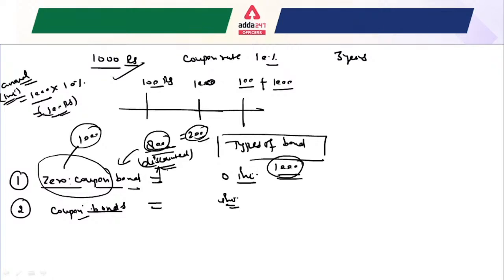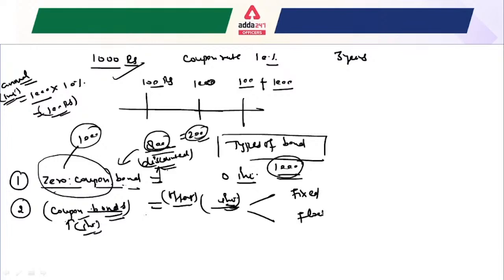After that, another bond is known as a coupon bond, which offers the coupon, that means it offers interest. You should always understand coupon as interest. So when you get a zero coupon bond, that means a zero interest bond. When you get a coupon bond, that means an interest bond. These are also of two types. First is the fixed and another one is the floating coupon bond.